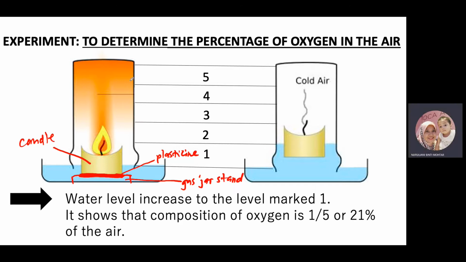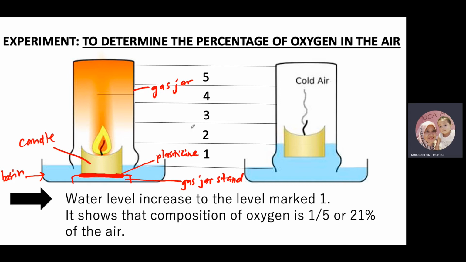And then we have, this is gas jar. The candle dah ada, and beaker or basin. Bolehlah, basin lah. Basin. Okay.